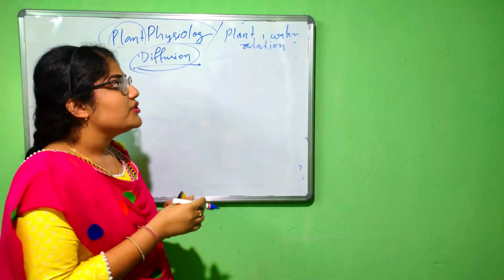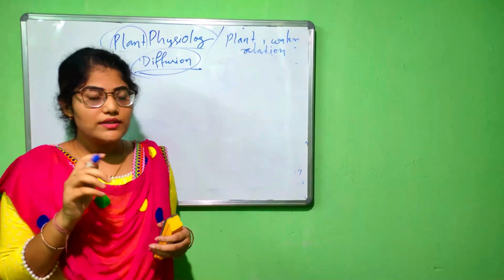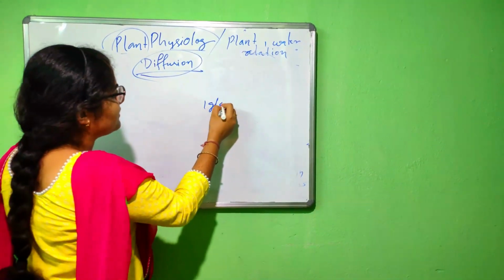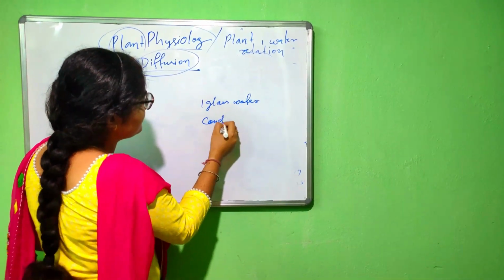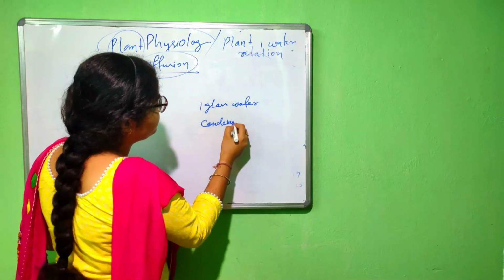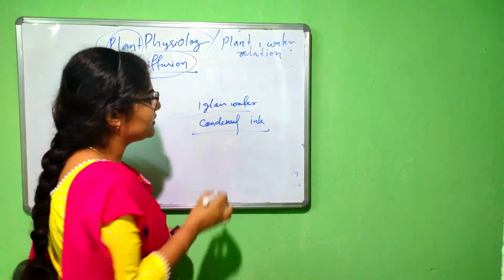जैसे कि आप लोग मान लीजिए एक एग्जाम्पल लेते हैं हम लोग, फिर उसमें क्या है, 1 glass of water and a condensed ink. Suppose condensed ink and 1 glass of water.